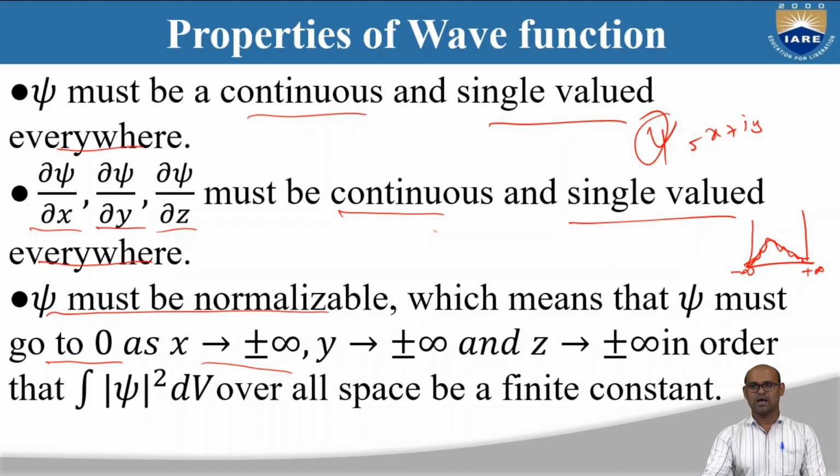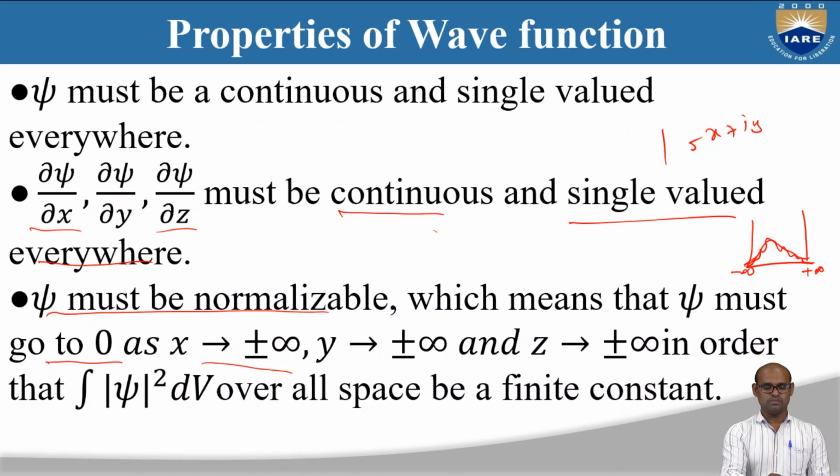If ψ goes to 0 when x goes to plus or minus infinity, or y goes to plus or minus infinity, or z goes to plus or minus infinity, then the probability over all space is a finite constant.